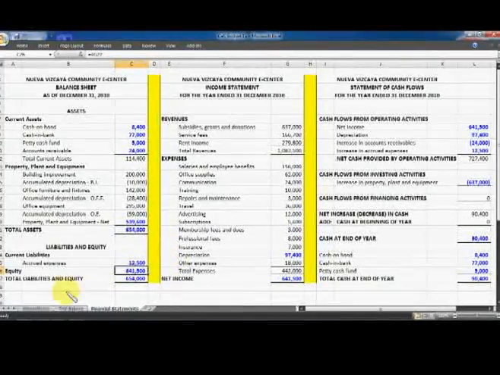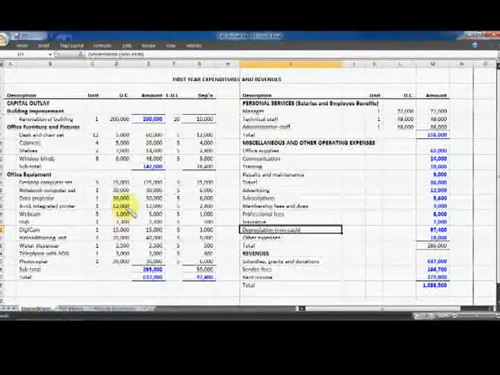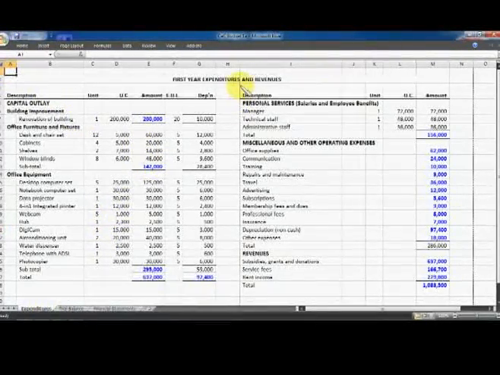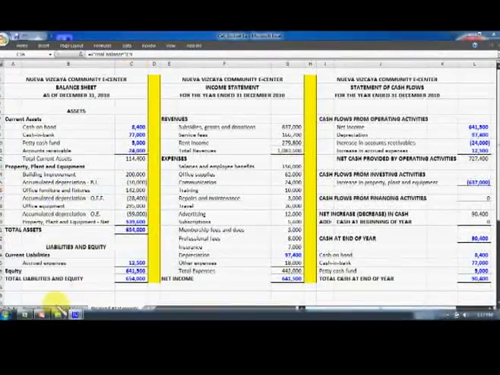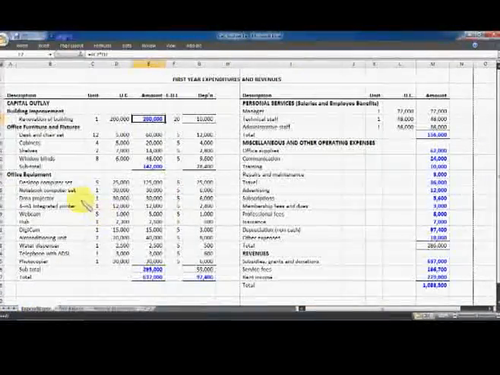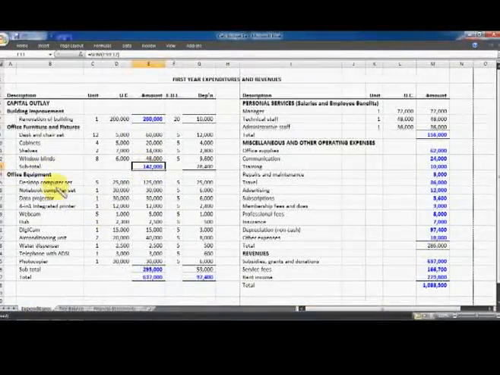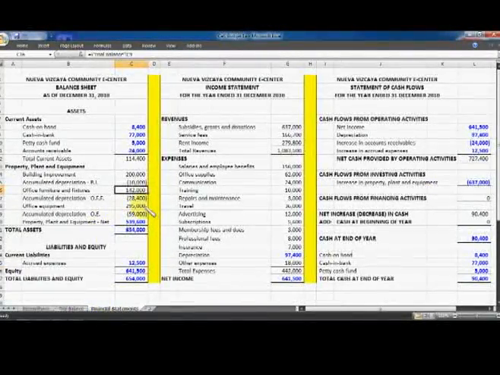Now, the expenditures and revenues report is also related to the financial statement. For example, building improvement of 200,000 pesos, you will find this in the balance sheet here. Office furniture and fixtures 142,000, you will find it here. And the office equipment of 295,000, the same under the property, plant and equipment.